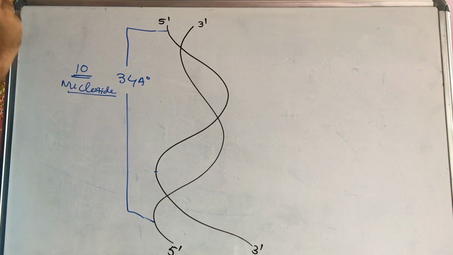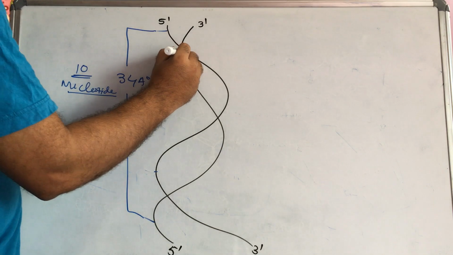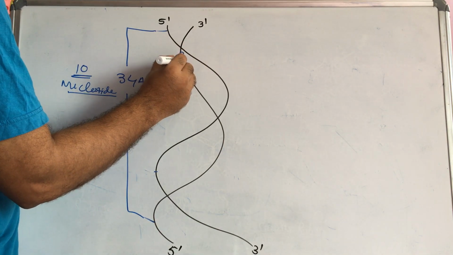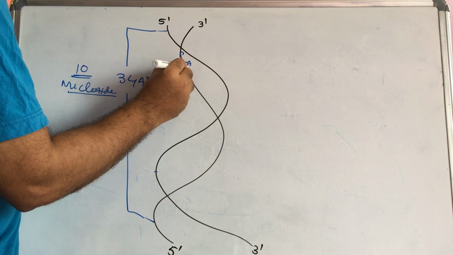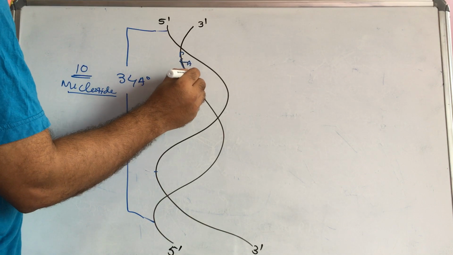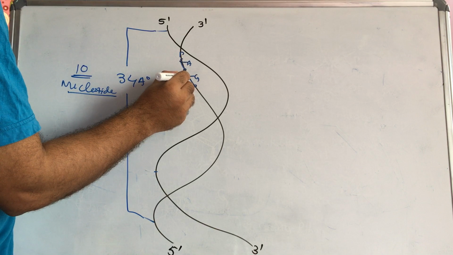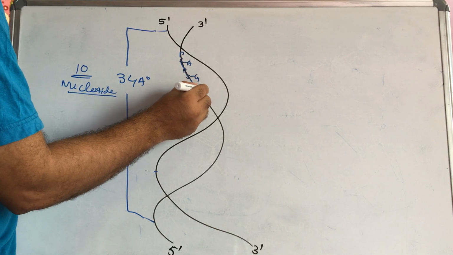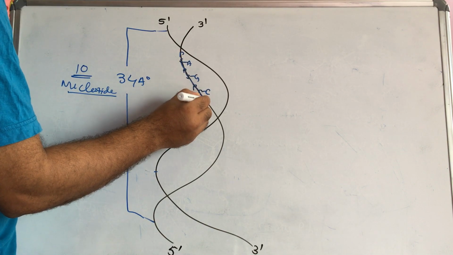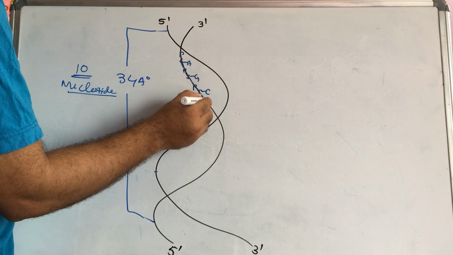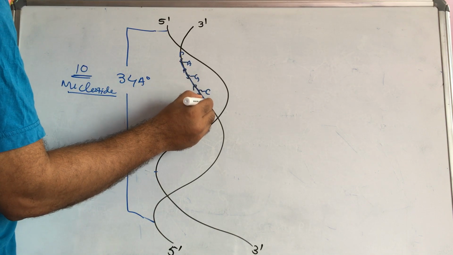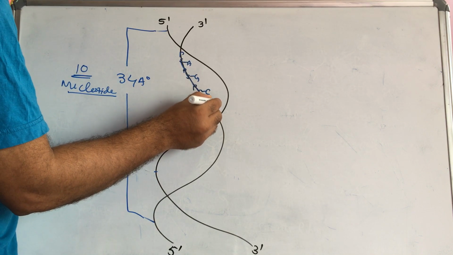10 nucleotides are present. If you write here, this is phosphate, this is sugar, and here the base adenine, next phosphate, next sugar, then guanine, next phosphate, next sugar, again here cytosine, and again phosphate, again sugar, then here we can write thymine.